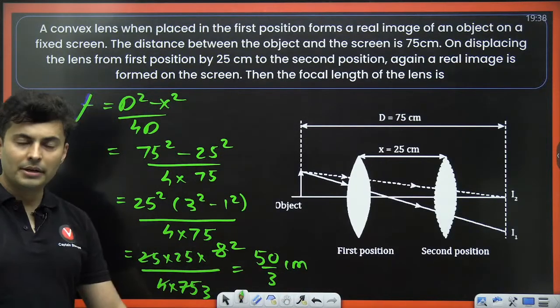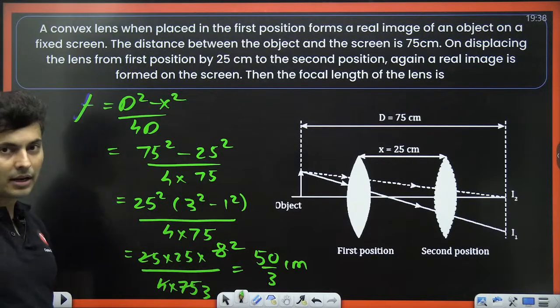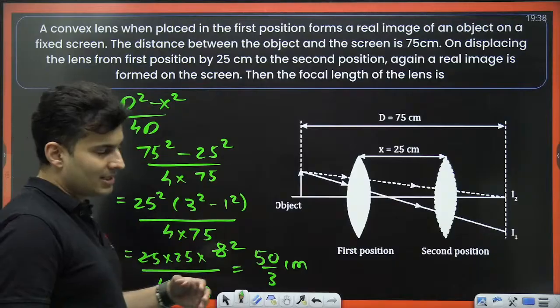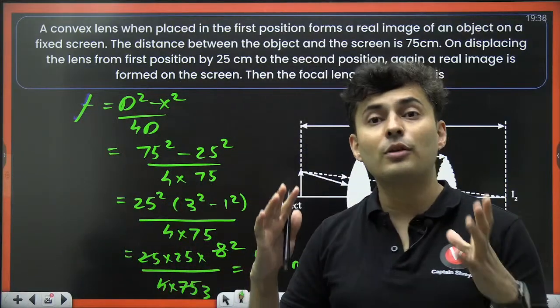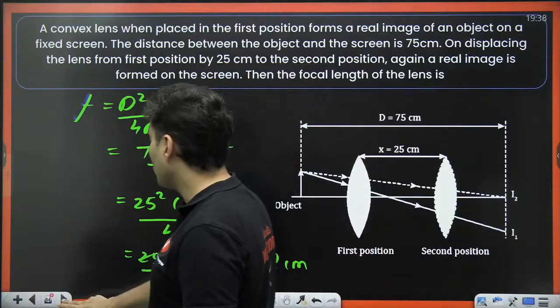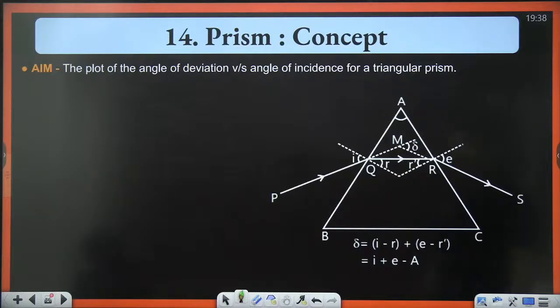Understood? Clear? Direct questions can come on this. If you get these questions, you should be very happy. Directly you will solve it. So experimental physics is all about knowing the formulas, knowing the concepts, and it is always better you know the chapter from before. If you don't know the chapter from before, it is going to be a little difficult. Prism concept again.